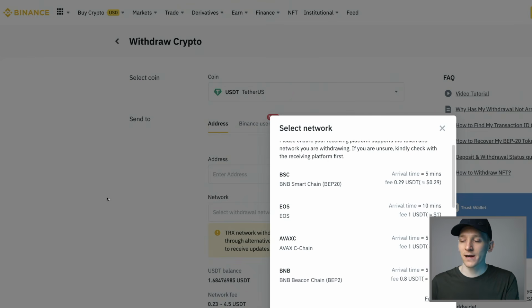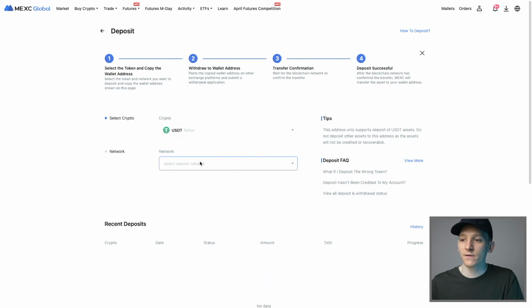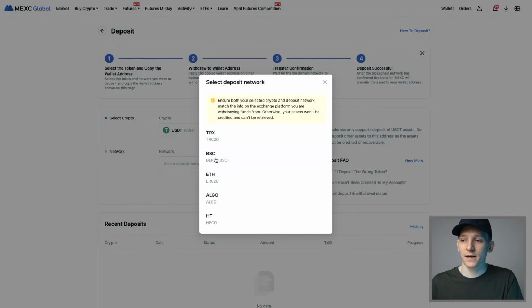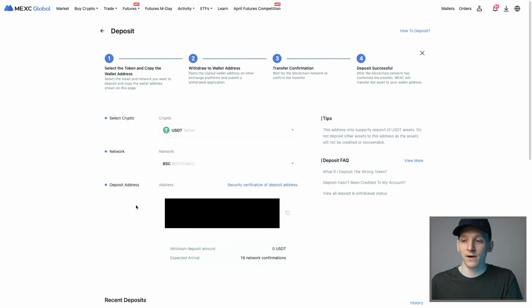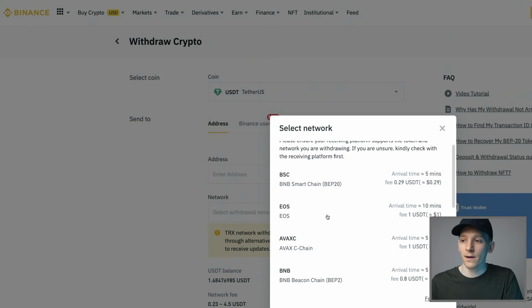We've got Binance Smart Chain as an option as well. Go over to MEXC. Binance Smart Chain, as you can see, is an option. This is a cheap network just to transfer in between exchanges. So we'll choose BEP20, and it says click to generate address, so I can do that. And that's going to generate my US dollar tether address on the BEP20 Binance Smart Chain network, or the BNB Smart Chain. So I'm going to copy this address right here and then go over to my Binance